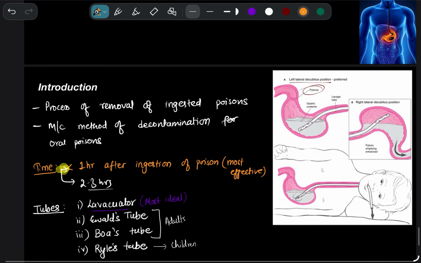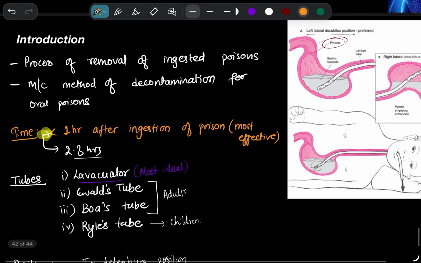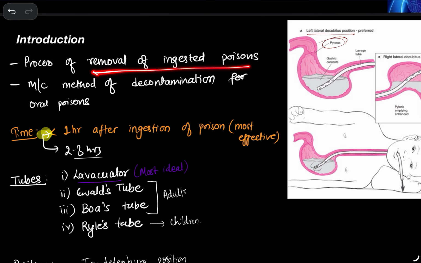Right? So now let's go on to the introduction. It is the process of removal of ingested poison. So if the poison is ingested, then we are going to use this. We cannot use this in case of inhaled poison. For example, if someone has smelled H2S gas, the poison is in the lungs. There is no purpose of gastric lavage. So that is why this line becomes very important, that it's used for the removal of ingested poison, and is the most common method of decontamination of oral poisons. What is the time? The time is less than 1 hour after ingestion of poison. This is most effective.